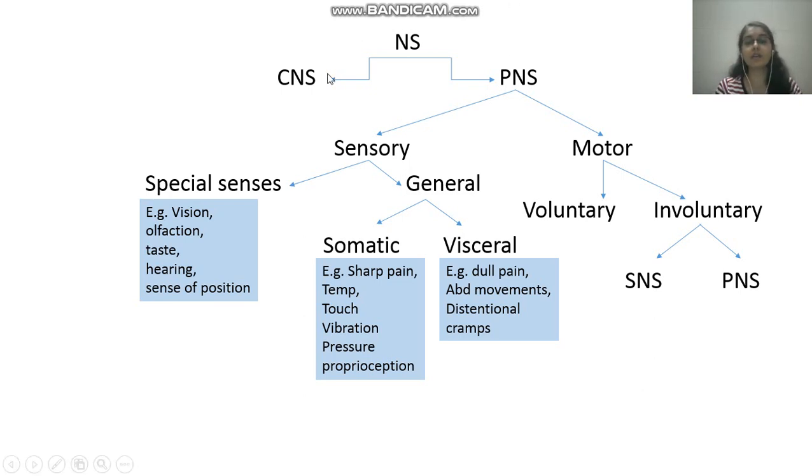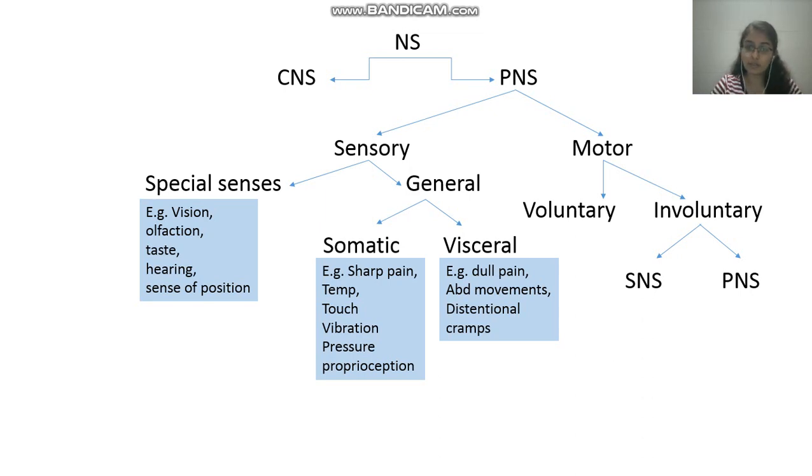Okay. The same way the general senses will be those which are determined by the various parts in the body. For example, whatever type of sense the hand is feeling.